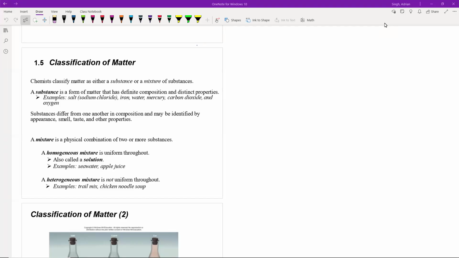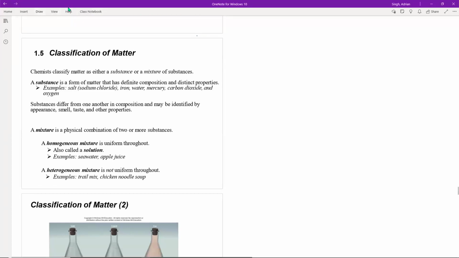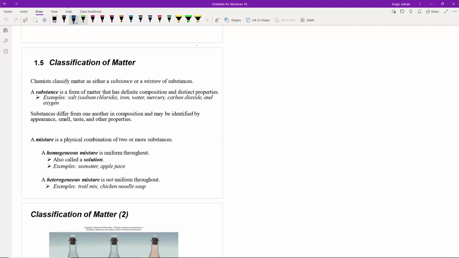All right, so now we're going to take a look at how we classify matter. When we talked about what chemistry was early on, we said that it was a study of matter. Now we're going to take a look at how we can classify it according to a couple different classification schemes. Remember, matter is the stuff of the universe. Anything that has mass and takes up space.